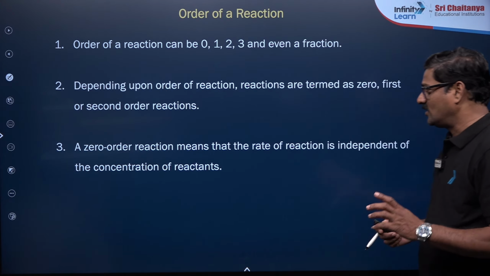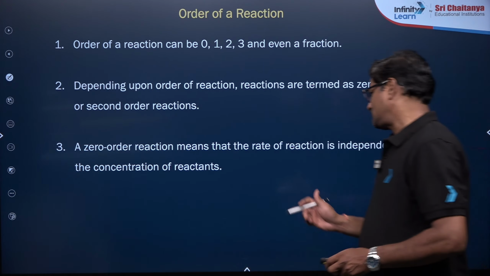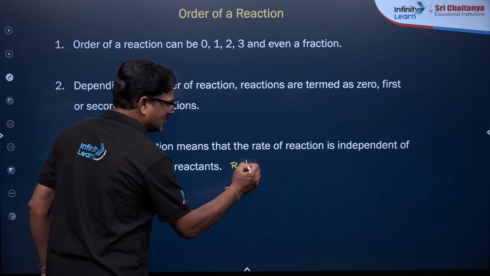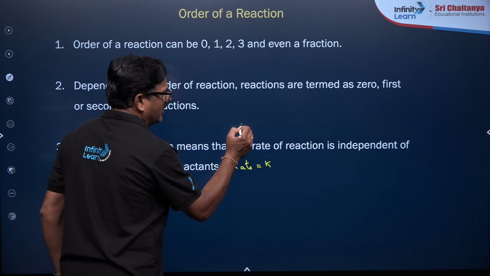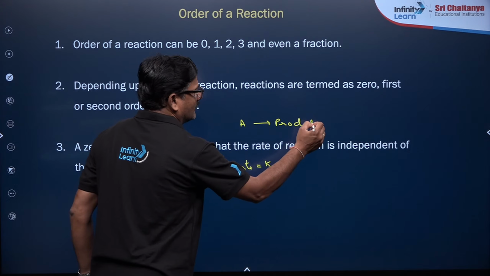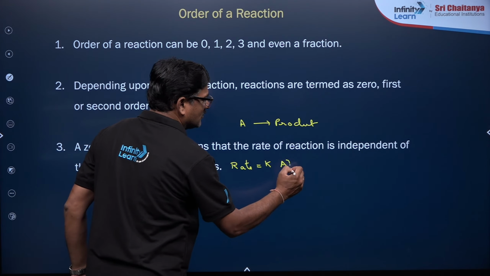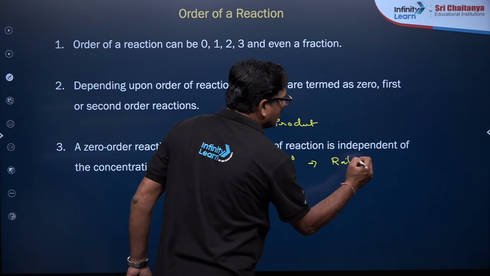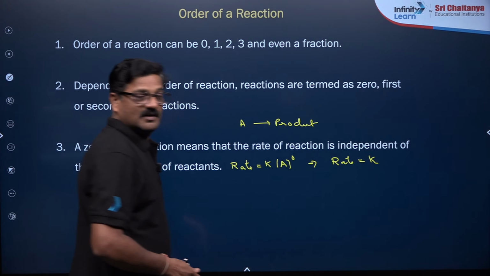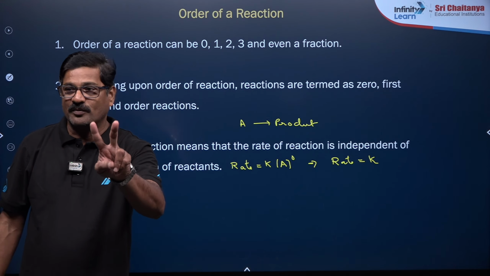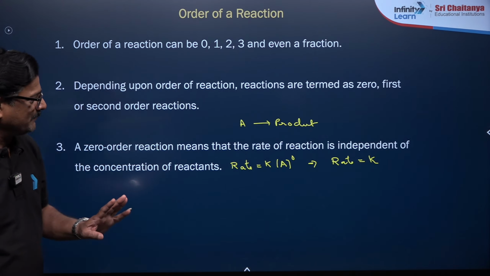A zero order reaction means the rate of reaction is independent of concentration, so rate is equal to k. Let us say A gives rise to the product, rate equals k [A] to the power 0. So you will know that rate is equal to k. So for zero order, the unit of rate and the unit of rate constant are equal, Prakash.